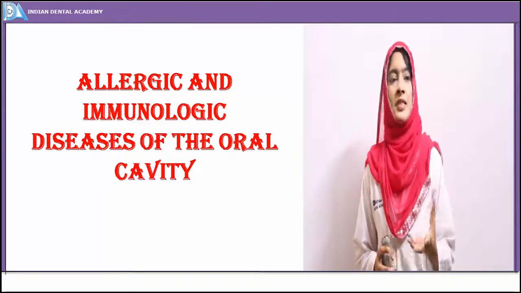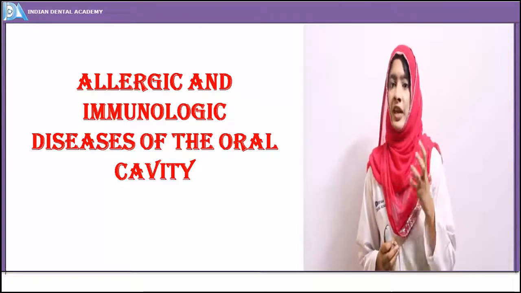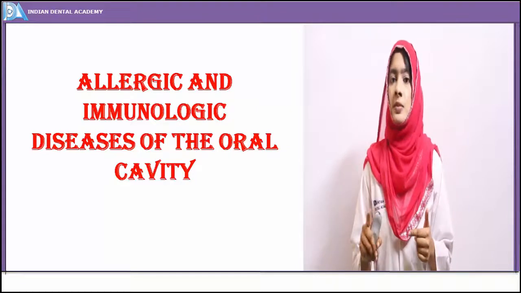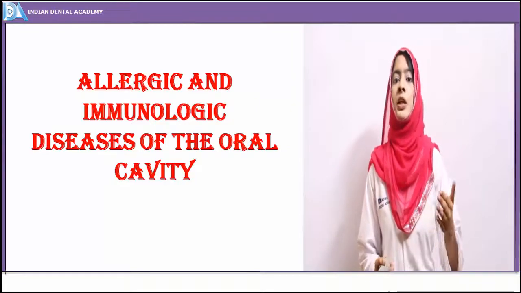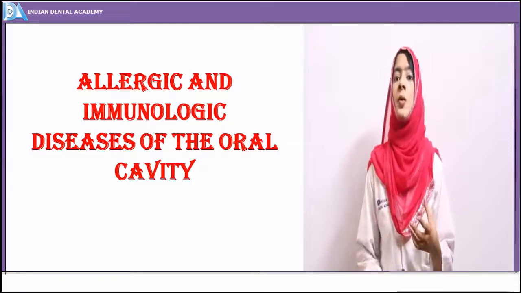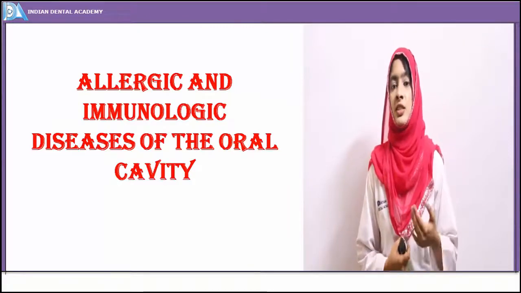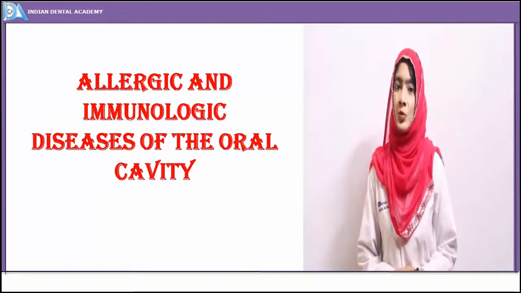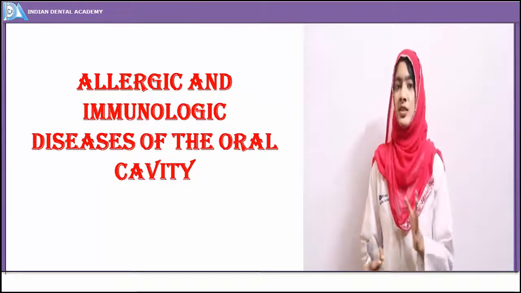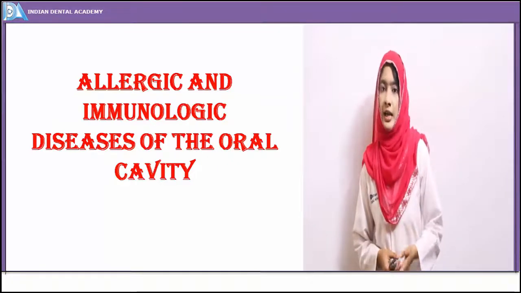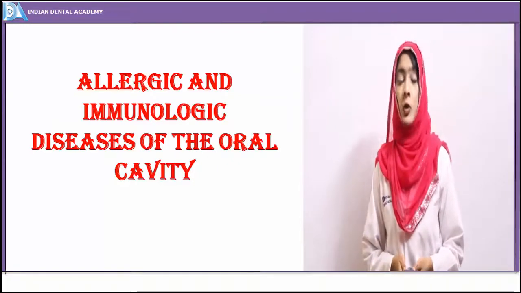So the hypersensitivity is because of exposure to the material, and the circulating antibodies are not present in cases of drug allergy. They are manifested after the drug is ingested and after it is absorbed from the stomach. So it takes a few hours for the side effects to manifest. So this is nothing but the allergic forms. So we'll see what are the allergic diseases of the oral cavity.